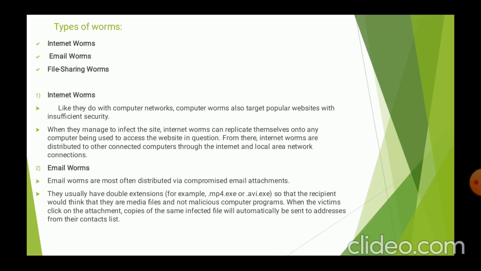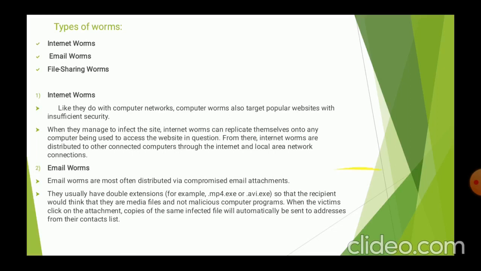An email message doesn't have to contain a downloadable attachment to distribute a computer worm. Instead, the body of the message might contain a link that is shortened so that the user can't tell what it is about without clicking on it. When they click on the link, they will be taken to an infected website that will automatically start downloading the software to their computer.